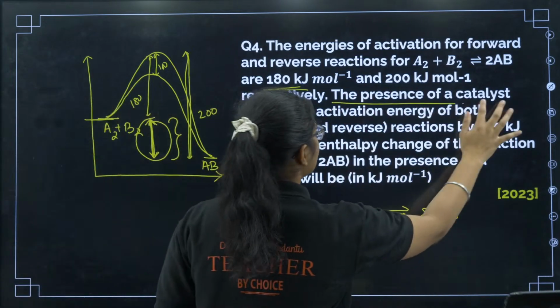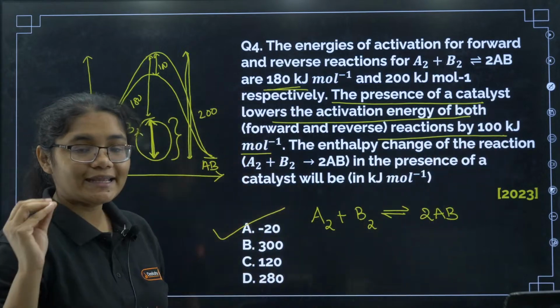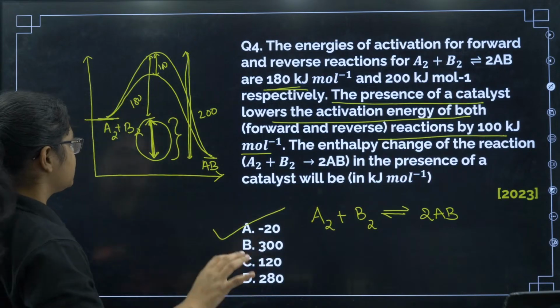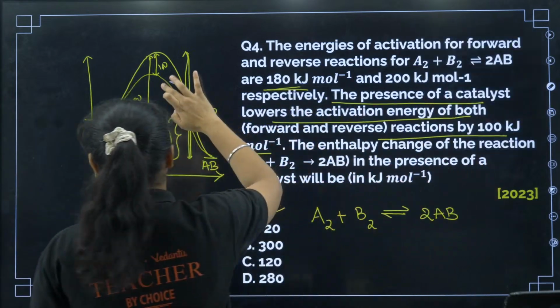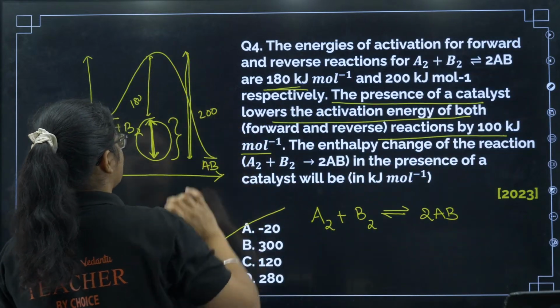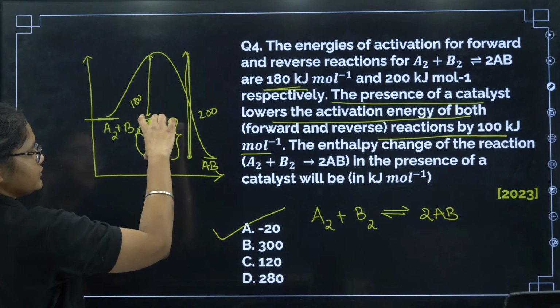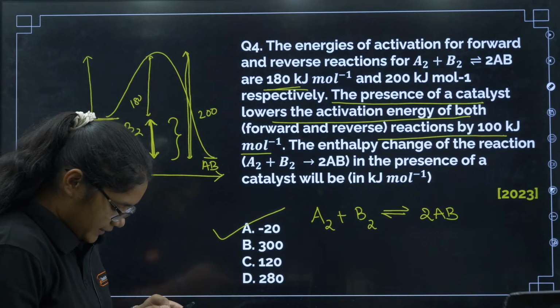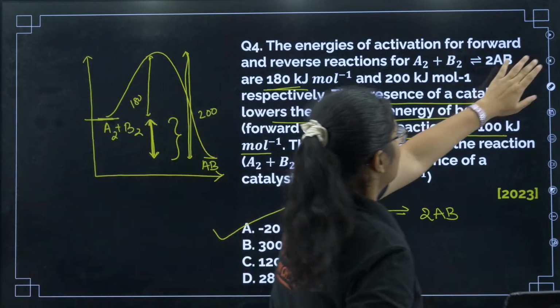So this line, the presence of catalyst lowers the activation energy by this much, is completely irrelevant for this question. It doesn't have any effect on that. Just imagine this catalyst is not there. So this total energy is 180, and this total energy was 200. So what is this energy? 180 minus 200, that is minus 20. Yes, Vaishnavi, absolutely correct.